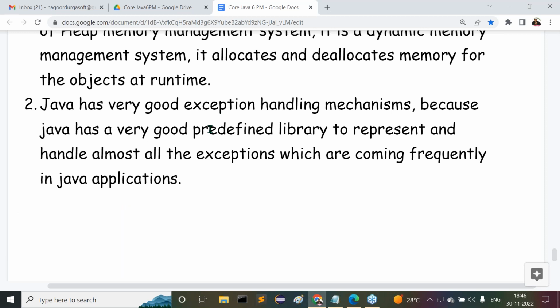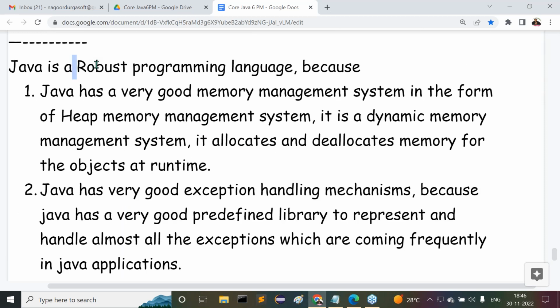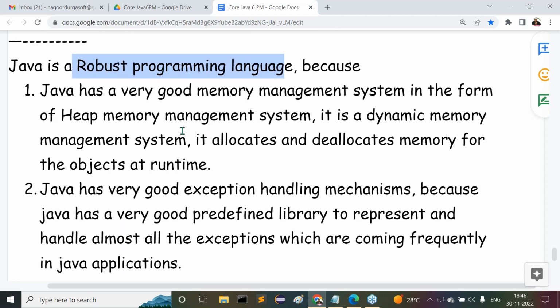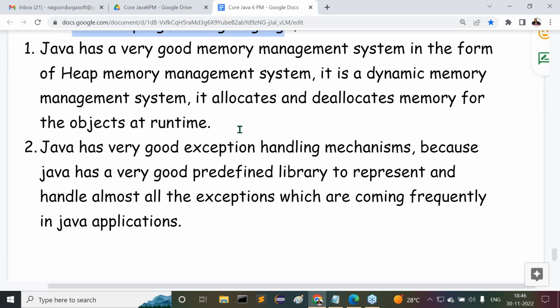Finally, concepts are very clear. Java is a robust programming language because of a very good memory management system and very good exception handling mechanisms in Java. Guys, all of you are getting clarity on these points, no?